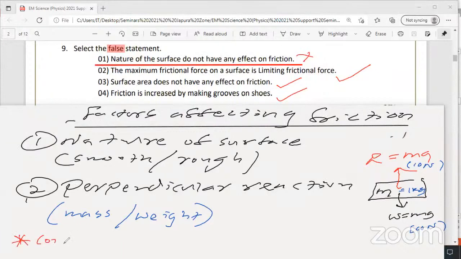But you have to put a stand: contact area does not affect the friction. Highlight contact area. The area of the contact surface does not affect friction.